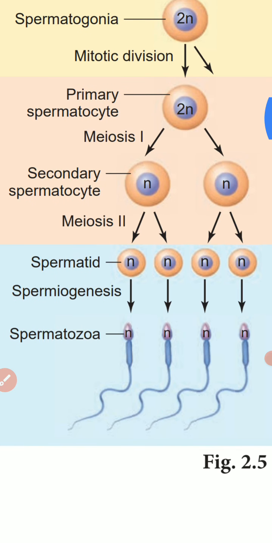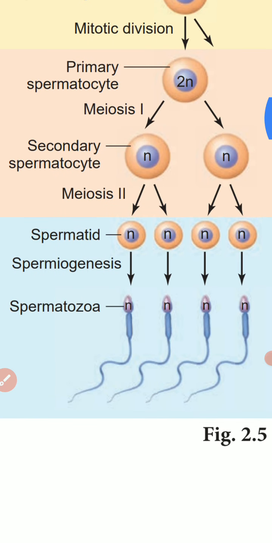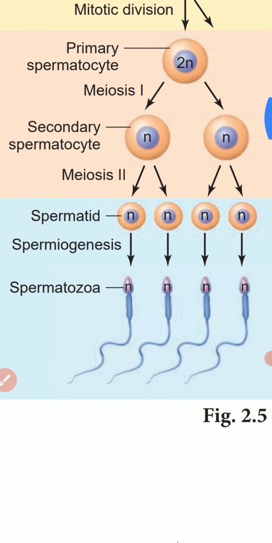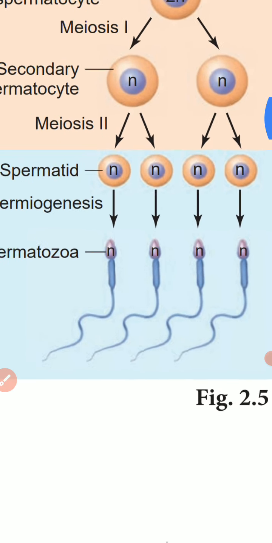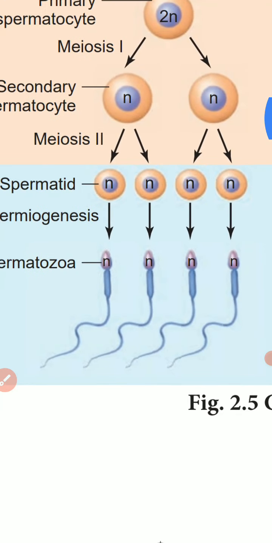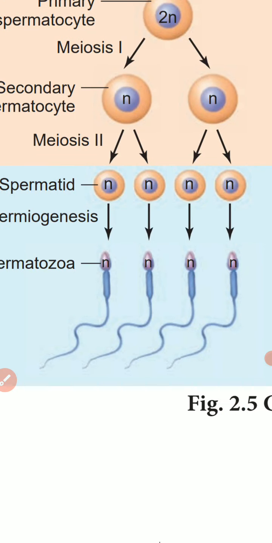The secondary spermatocytes undergo the second meiotic division to produce four haploid spermatids. Can you see these are the four haploid spermatids? This is the process of spermatogenesis.